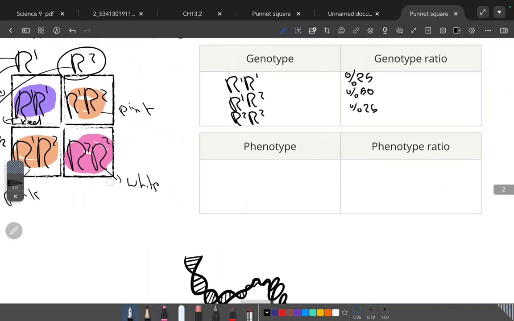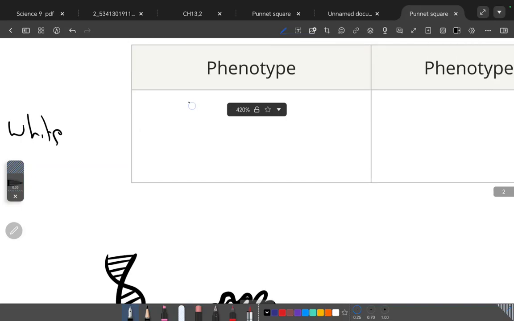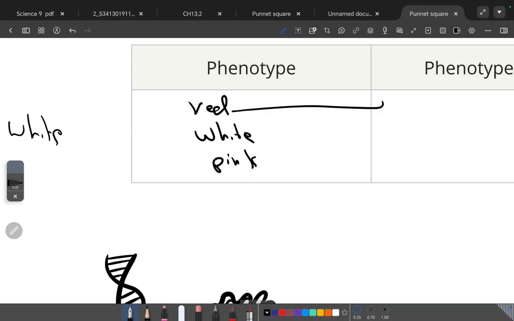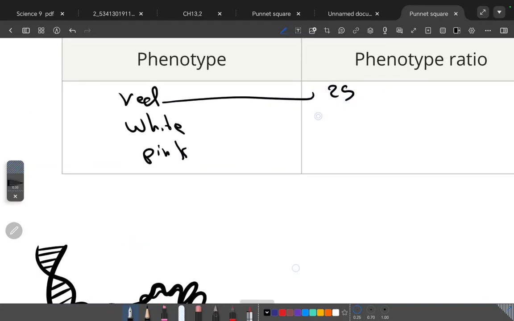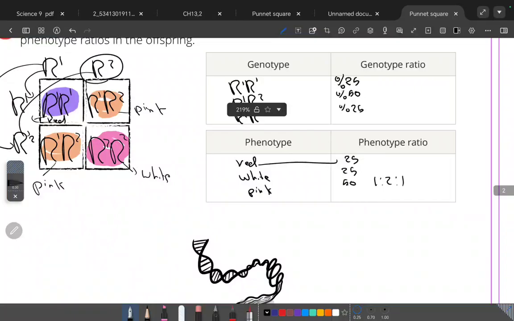So let's talk about the phenotype. We have red, white, and pink. The red is 25, the white is 25, the pink is 50. So it's 1 to 2 to 1.